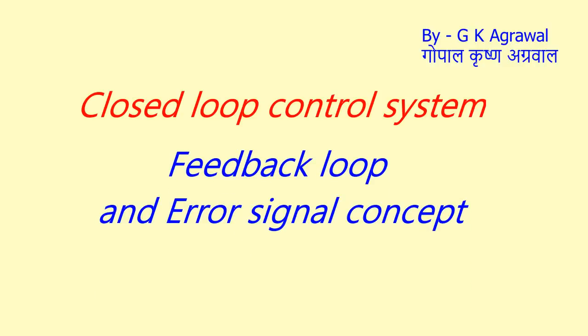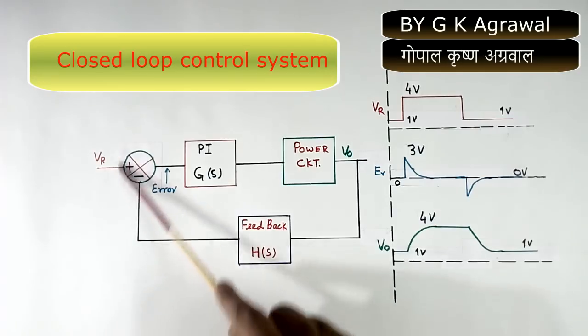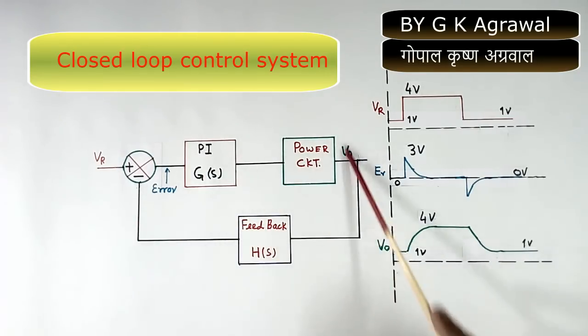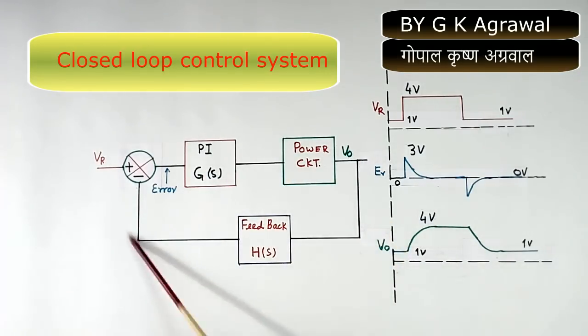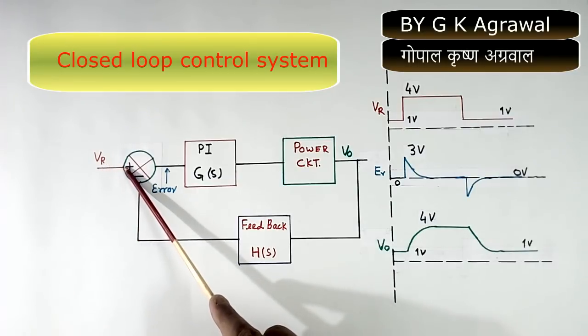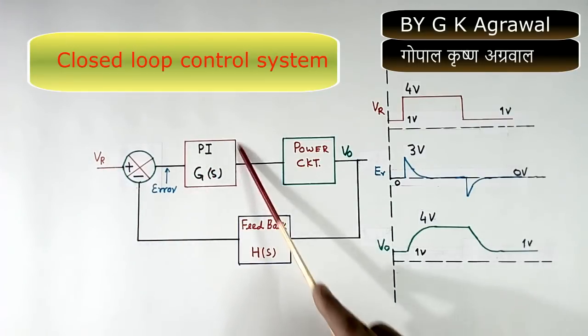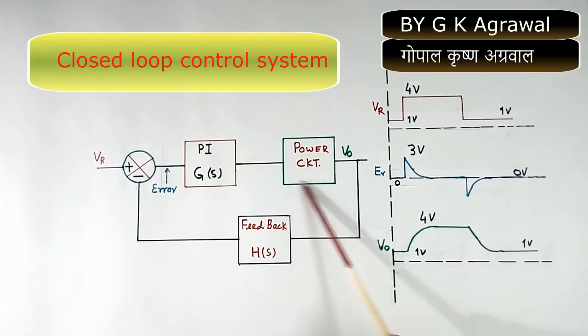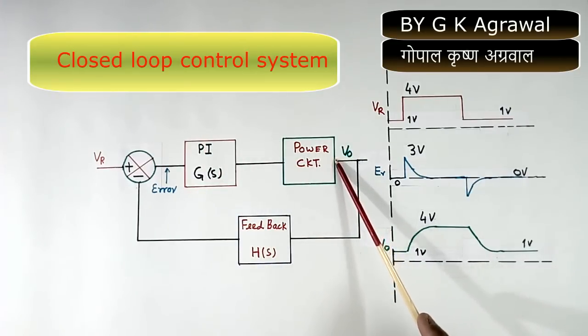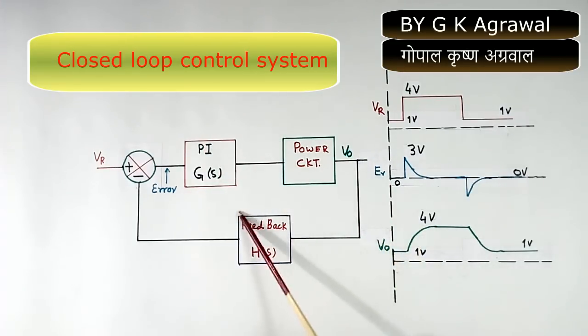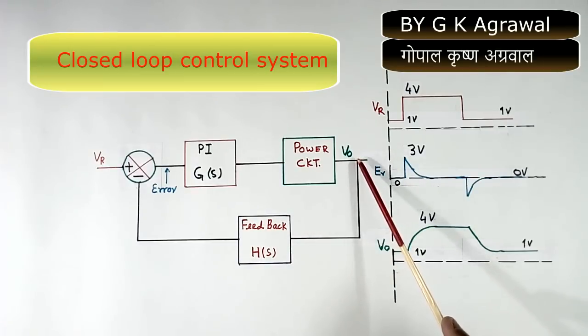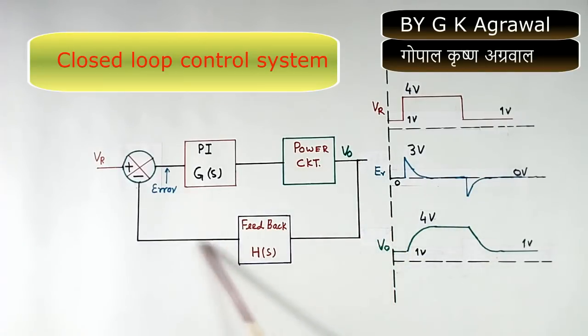Today's topic is the closed loop control system, feedback loop and error signal concept. This is a normal closed loop control system. This is the reference input, this is the PI controller, this is the power circuit, this is the output, and this is the feedback block. This output is used for feedback.